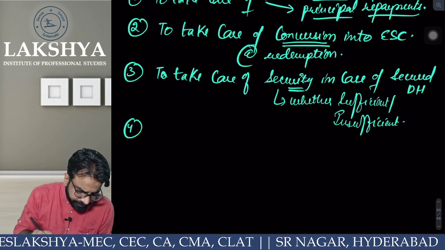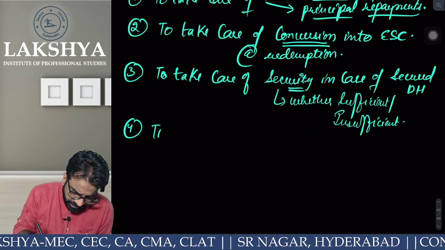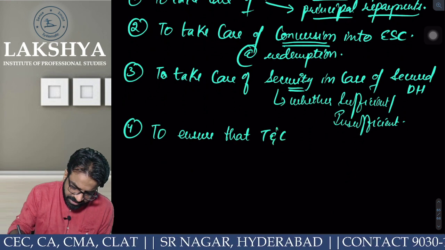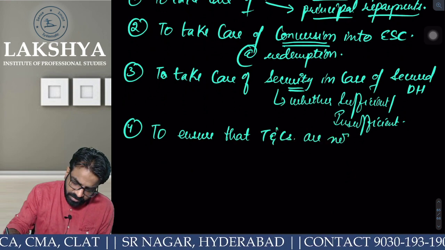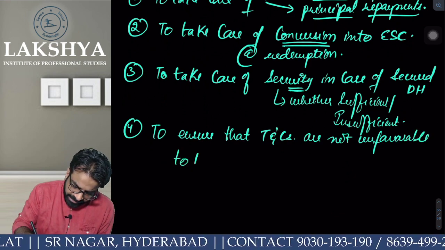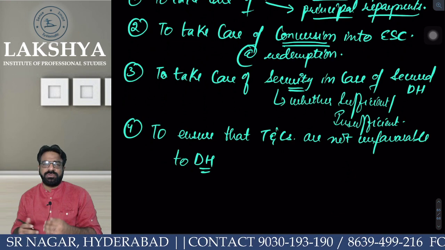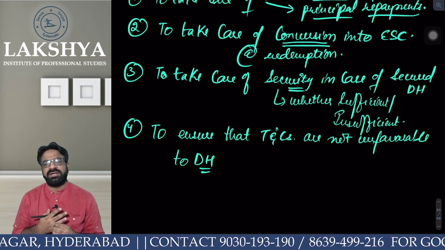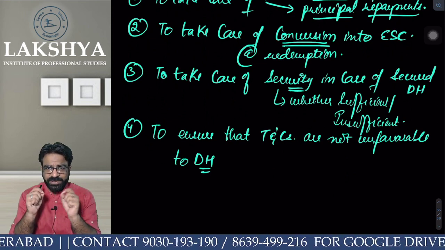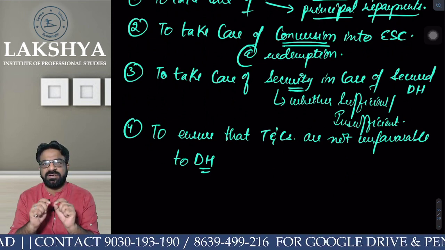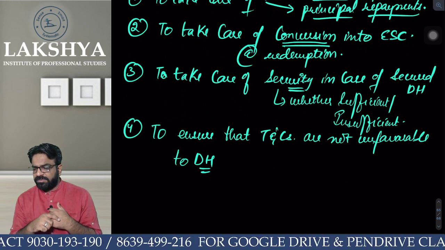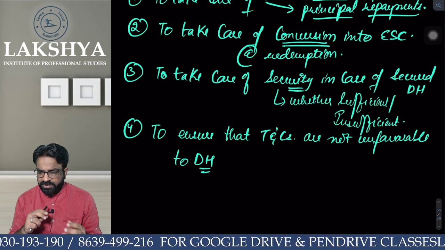Point number 4. To ensure that terms and conditions are not unfavorable to debenture holders. At the time of issue, the company puts some terms and conditions, like you will be doing this, you will be getting this and all. Now, the debenture trustee's responsibility is to see that the terms and conditions are not unfavorable to the debenture holders. Everyone clear? Yes?